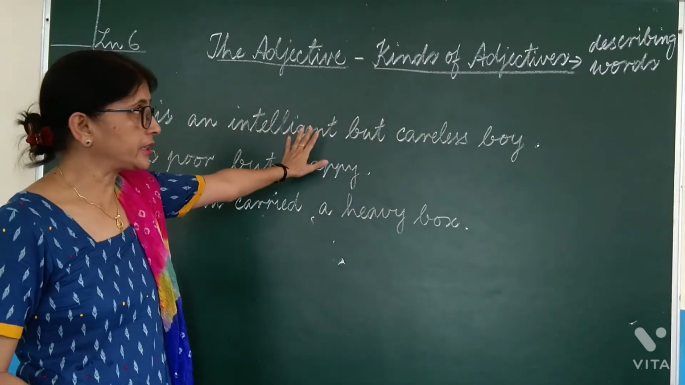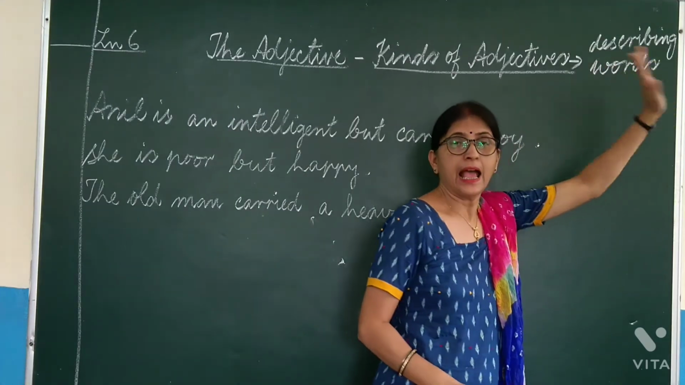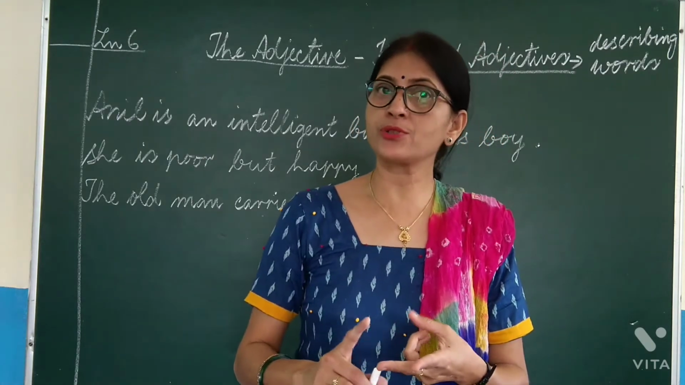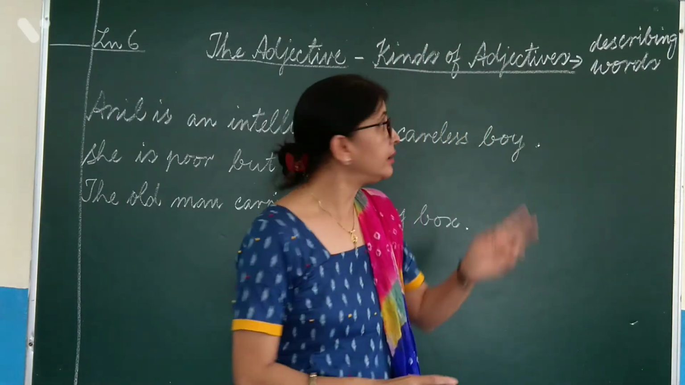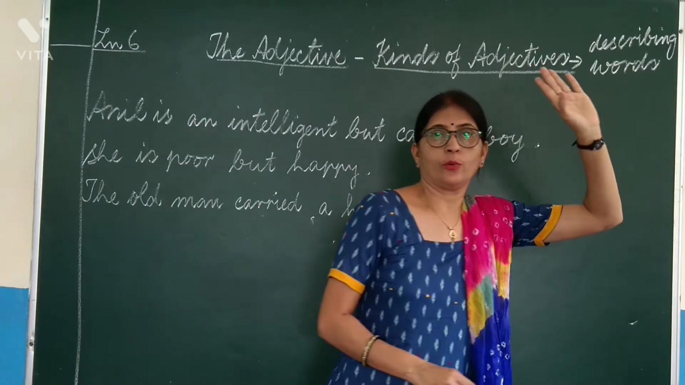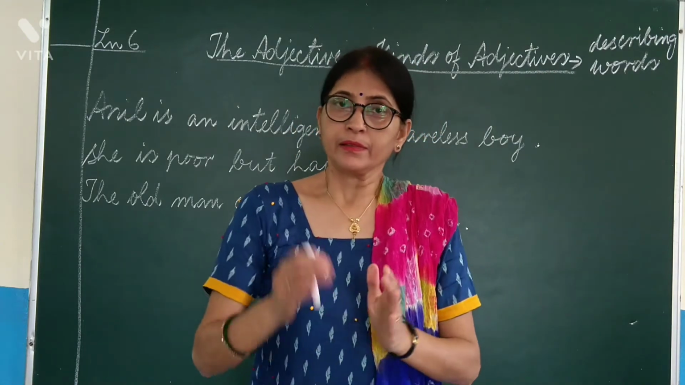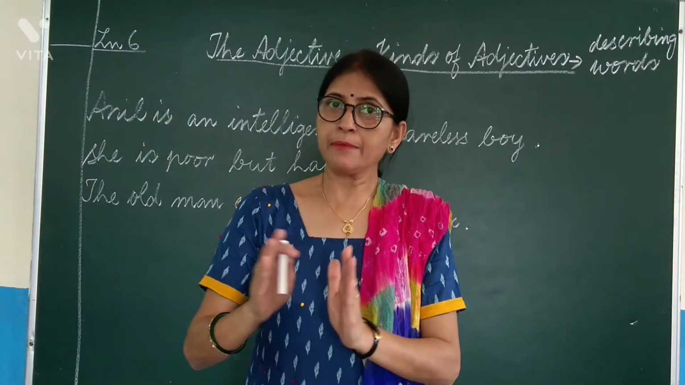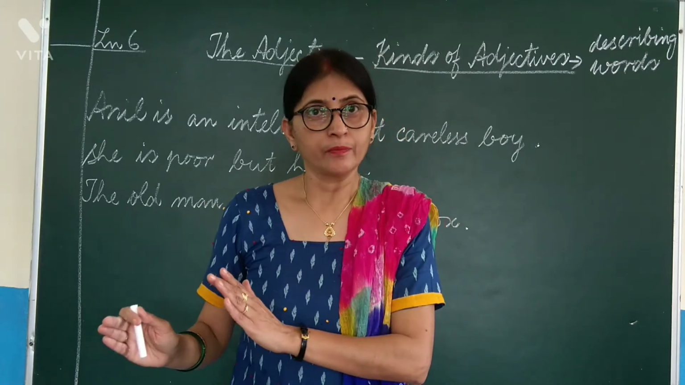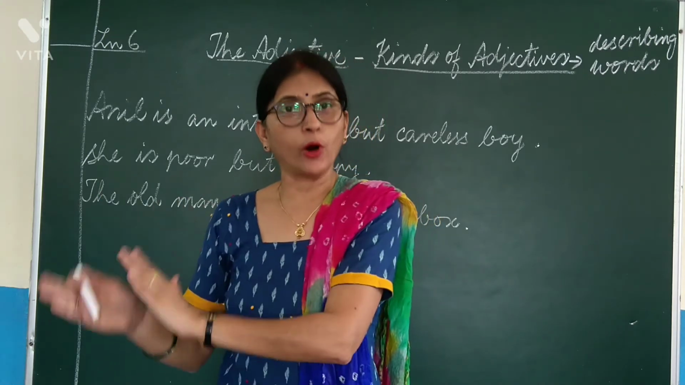Now, what is adjective? Adjectives are also known as describing words. As nouns are known as naming words and verbs are known as doing words, in the same manner, adjectives are known as describing words. Now, when I say he is a boy, boy is noun, I am simply saying. But when I say he is a good boy, now the word good is describing the noun boy.